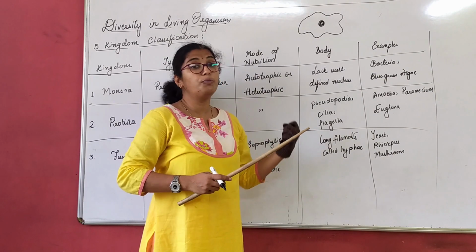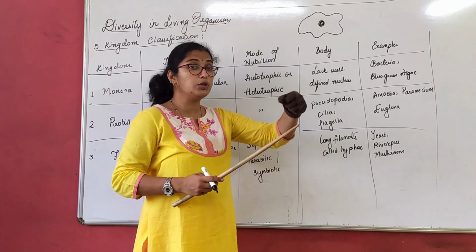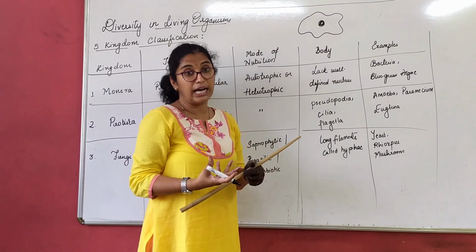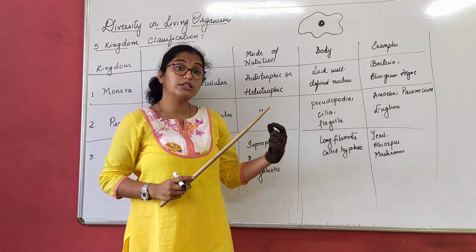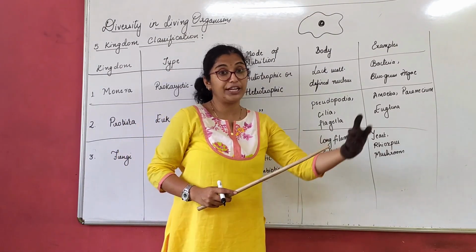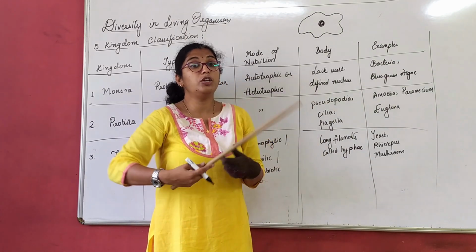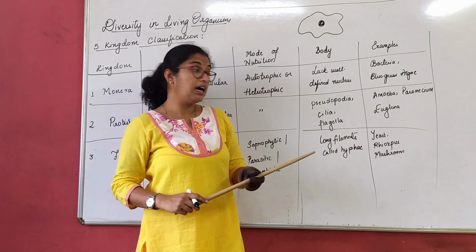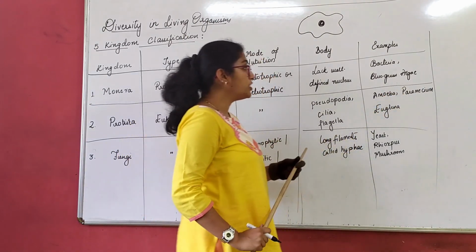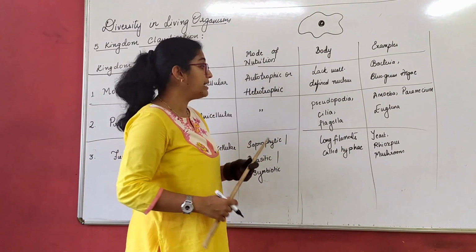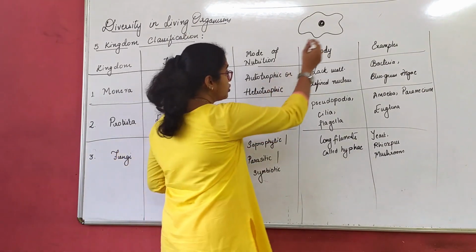That is a locomotory organ. So amoeba uses that pseudopodia to move from one place to another. Pseudopodia is also known as false feet. So that can also trap the food and helps in the locomotory motion of an amoeba. Now paramecium, when we talk about, paramecium has a cilia kind of structure.